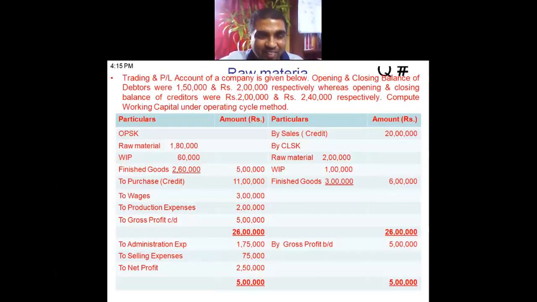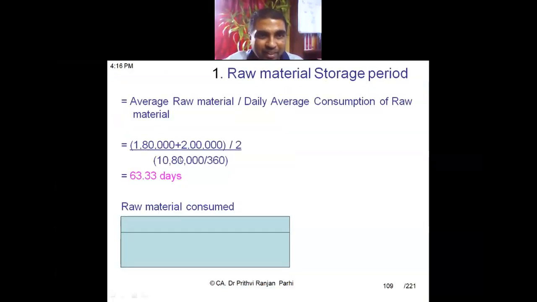You see, 1,80,000 is the opening stock of raw material. So this is opening stock, this is closing stock. So that is what I am taking. Opening stock plus closing stock of raw material, 1,80,000 plus 2,000, divided by 2. Yes, sir. Okay, how to compute daily consumption of the raw material? Annual consumption divided by 360.